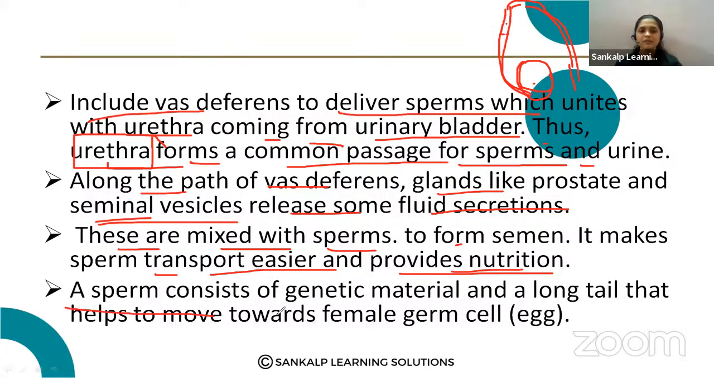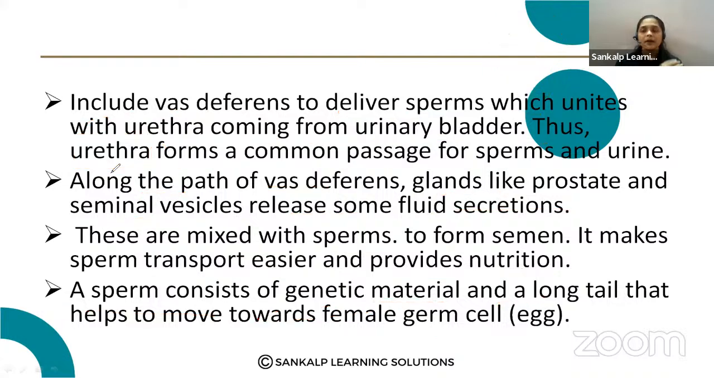And the sperm consists of genetic material and a long tail that helps it move towards the female germ cell, that is the egg. Okay, like this, you should explain every part of the reproductive system, as given in your NCERT notebook. You can include other important points also. Like this, you should write the answer.